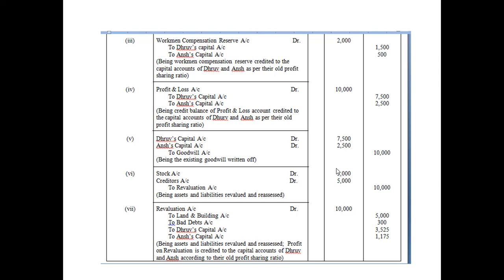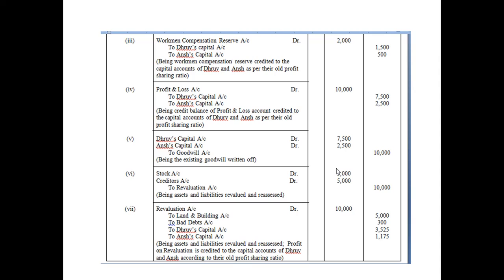Point number 4. Again, you can check in the liability column that there is a balance of profit and loss account of rupees 10,000. Whenever you see the balance of profit and loss, this item can appear on both sides, liabilities as well as asset column. If it is in the liabilities column, it is a credit balance. Listen to me very carefully.